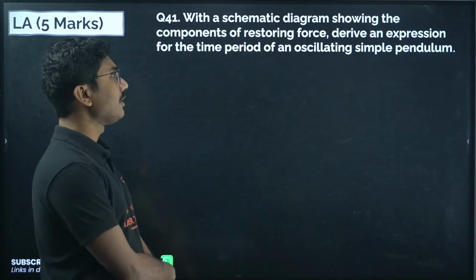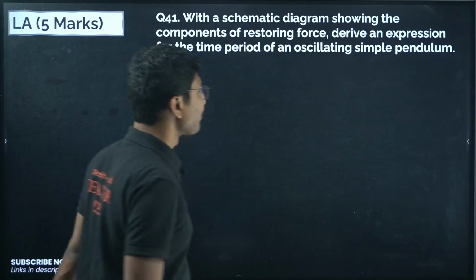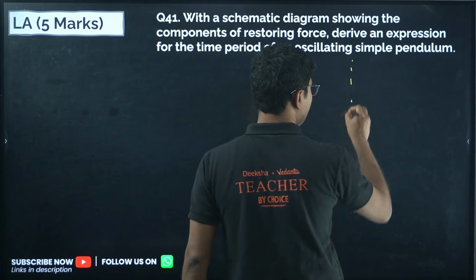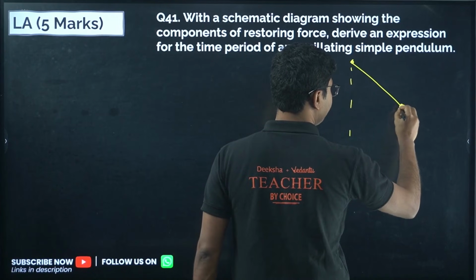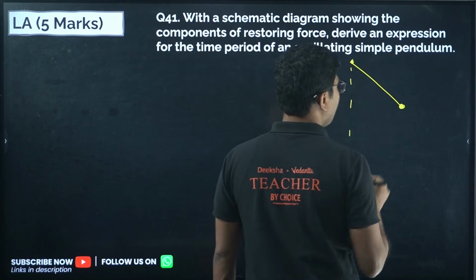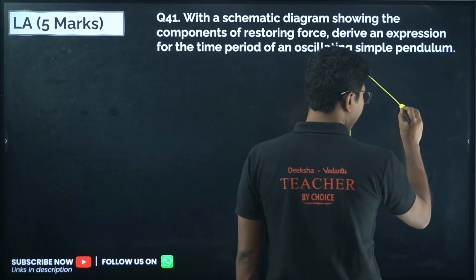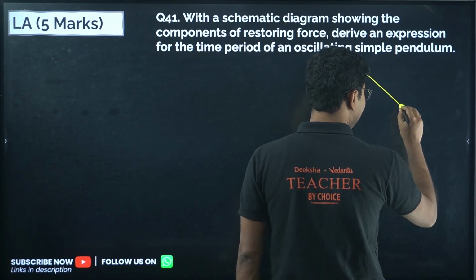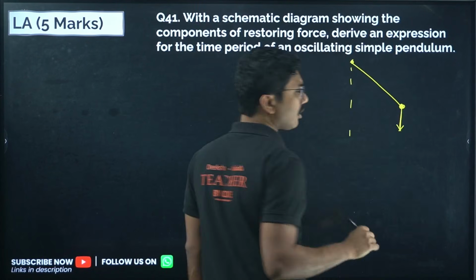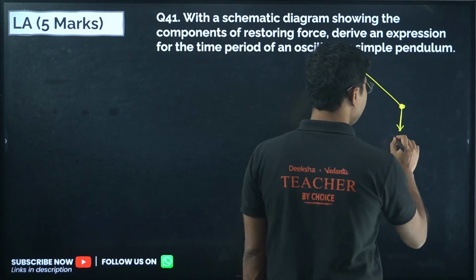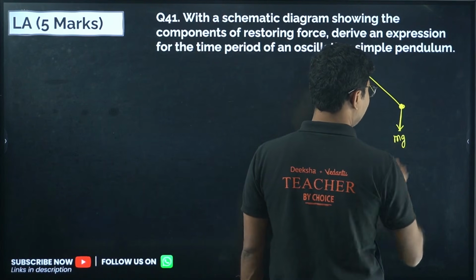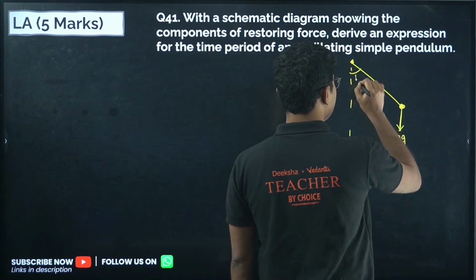Now next, with a schematic diagram showing the components of restoring force, derive an expression for the time period of an oscillating simple pendulum. So this can be tricky. So here we have a simple pendulum which is oscillating. Now here you have to do exactly what I am doing. There is no other option for you to solve it. So here the mg of the object acts downward. Suppose this angle is theta.